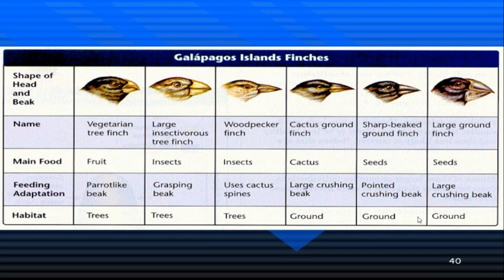Student, answer me. The theory of Darwin was an example of divergent evolution or convergent evolution?